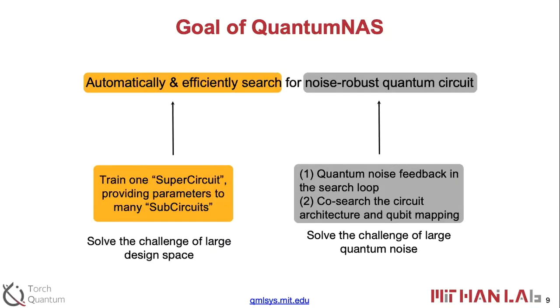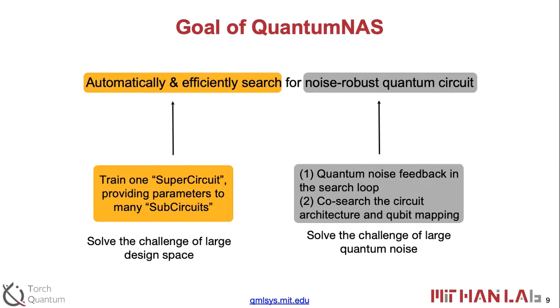So that is the goal of QuantumNAS, which automatically and efficiently does the search. Our search goal is noise-robust quantum circuit ansatz for different kinds of variational quantum algorithms. The first part, automatically and efficiently, is achieved by one circuit called the SuperCircuit, which can provide parameters to many of the candidates.